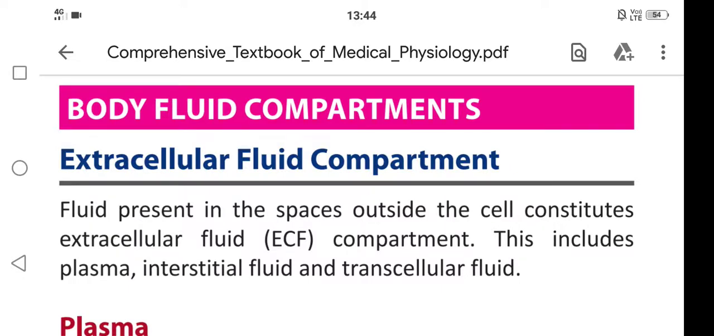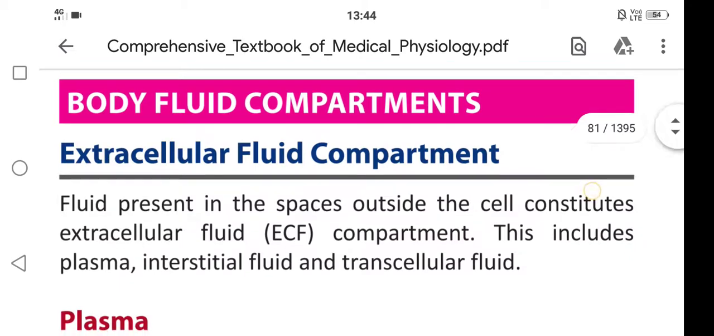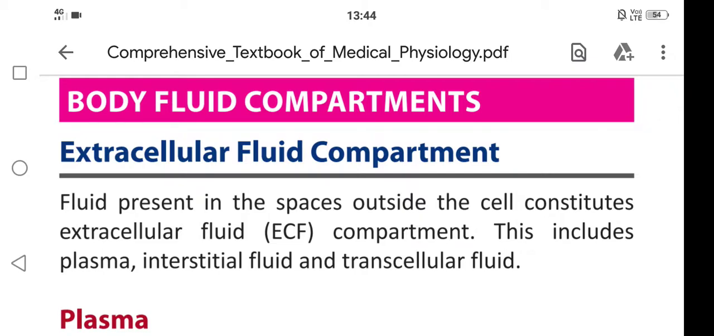In this video we are going to learn about the extracellular fluid compartment, particularly about plasma. Body fluid compartments consist of the extracellular fluid compartment and the intracellular fluid compartment. First, about the extracellular fluid compartment. Fluid present in the spaces outside the cell constitutes extracellular fluid or ECF compartment. This includes plasma, interstitial fluid and transcellular fluid.